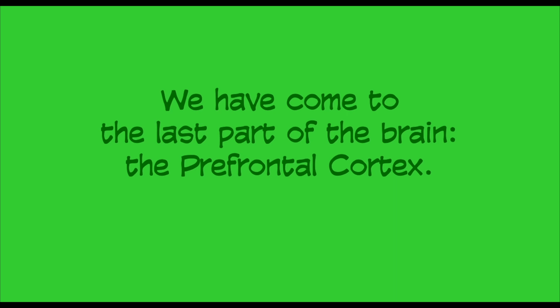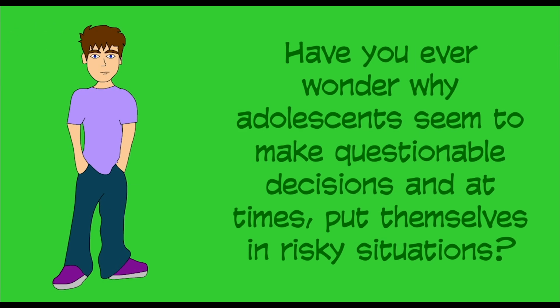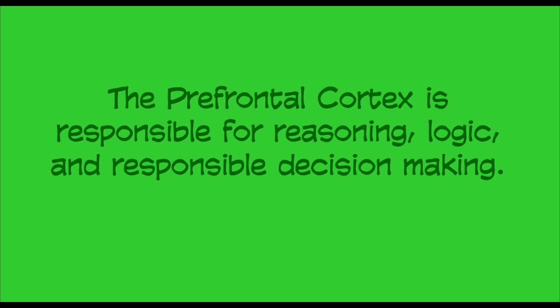We have come to the last part of the brain, the prefrontal cortex. Remember, our brains develop from bottom to top. This section of our brain is the last to fully mature. Have you ever wondered why adolescents seem to make questionable decisions and at times put themselves in risky situations? Well, the prefrontal cortex is responsible for reasoning, logic, and responsible decision making.